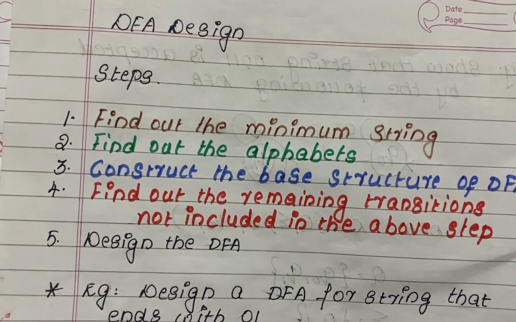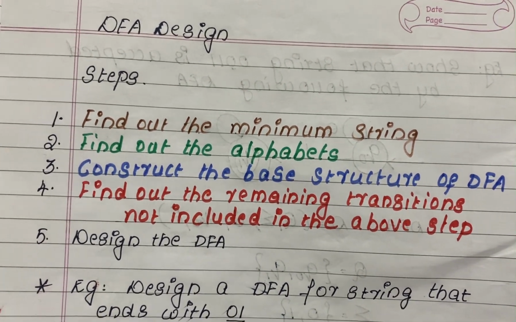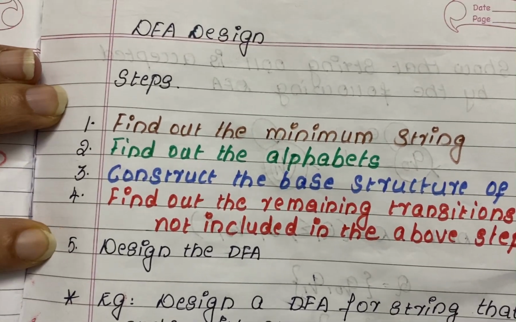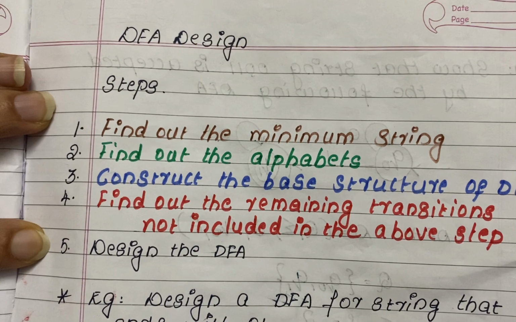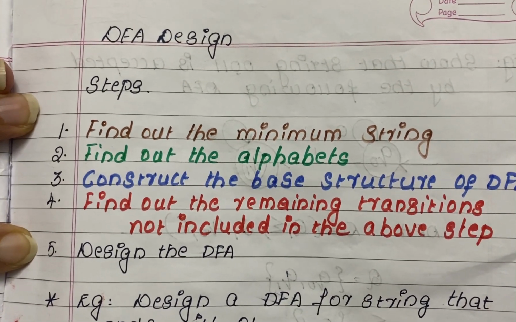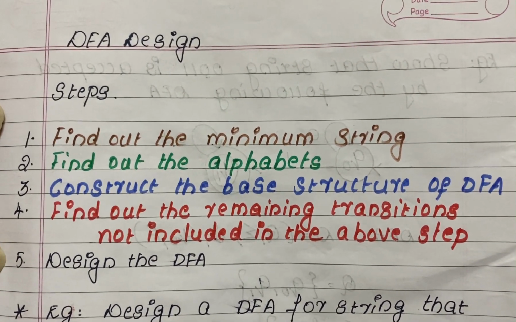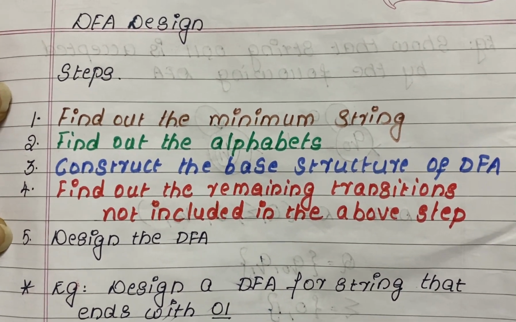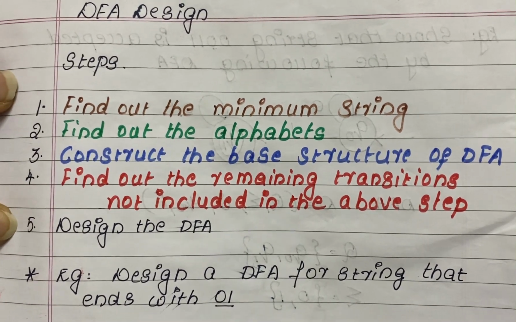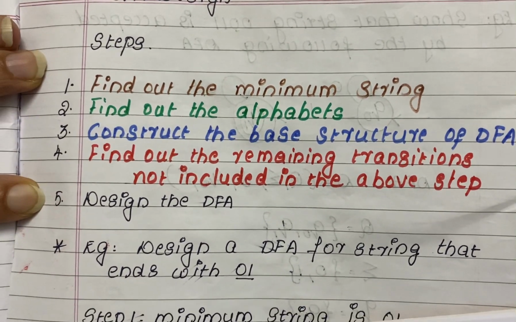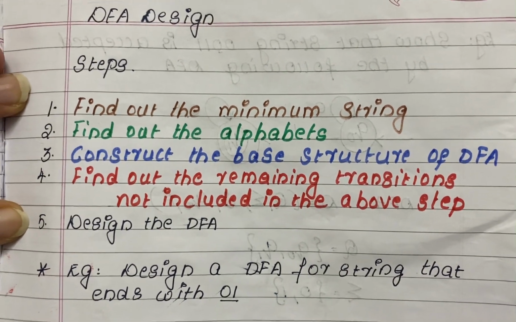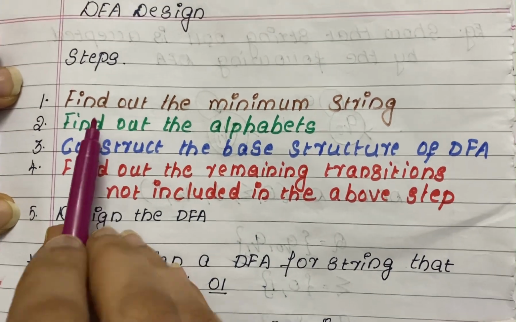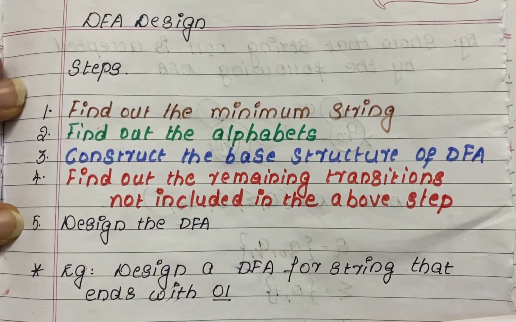Whenever a question is given to construct a DFA, first check the question and find out the minimum string. We are giving some string as an input to the DFA, for example A, B, C. We have to find out whether that string will be accepted or rejected by the DFA. So how will you draw a DFA? I am explaining the steps one by one. Find out the minimum string. So let us start with an example.